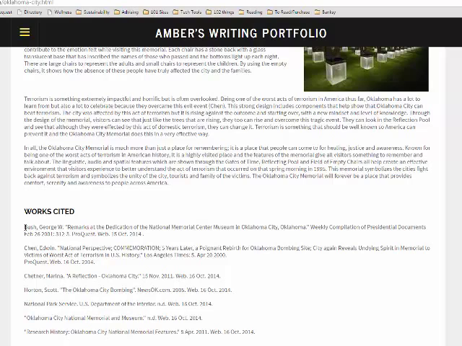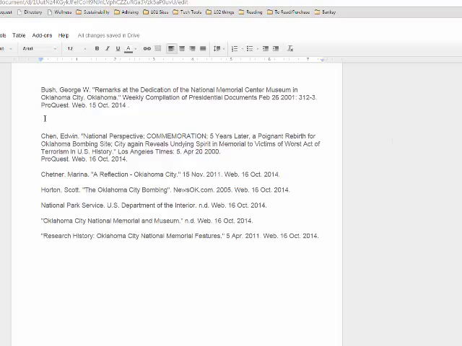So an in-text citation is going to include whatever is listed first in each of these works cited entries. Okay, so I'm highlighting to show you the different in-text citations that we're going to need to make, and then I'm going to type it out for you in just a minute. For the first source, my in-text citation is going to be whatever the sentence is, and then it's going to be Bush, period.